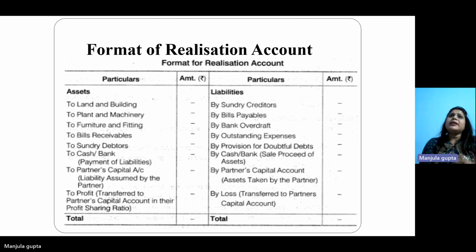If we are selling the assets, the cash or bank represents the sale proceeds of the assets, whatever amount we have received by selling the assets in the market. We will record it on the credit side as cash or bank. But on the debit side, if we need to pay some liabilities on account of realization, it will be termed payment of liabilities. And on both sides, after balancing the accounts, we'll be calculating the profit or loss on the realization account.